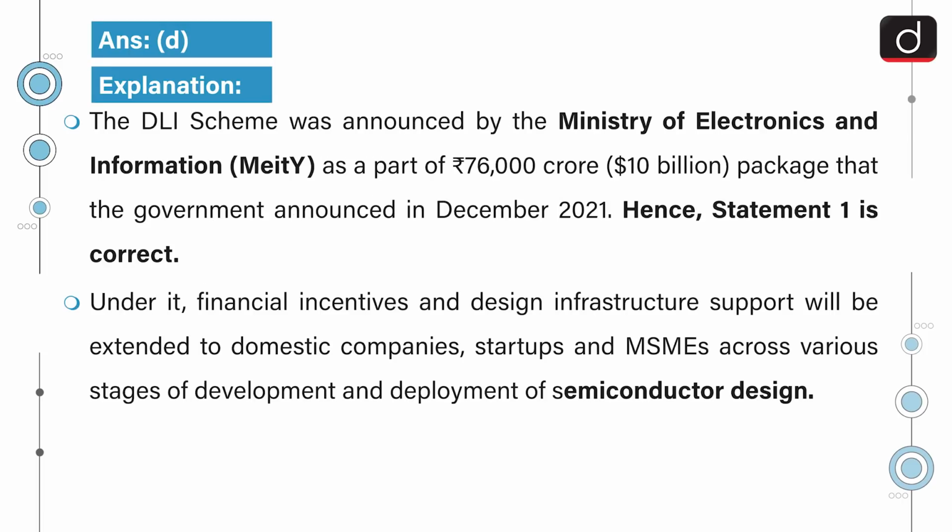The DLI scheme was announced by the Ministry of Electronics and Information Technology, that is MeitY, as a part of the 76,000 crore rupees, that is $10 billion package that the government announced in December 2021. Hence, statement 1 is correct. Under it, financial incentives and design infrastructure support will be extended to domestic companies, startups and MSMEs across various stages of development and deployment of semiconductor design.